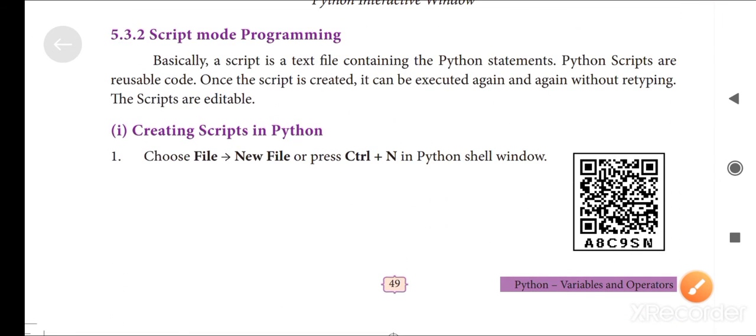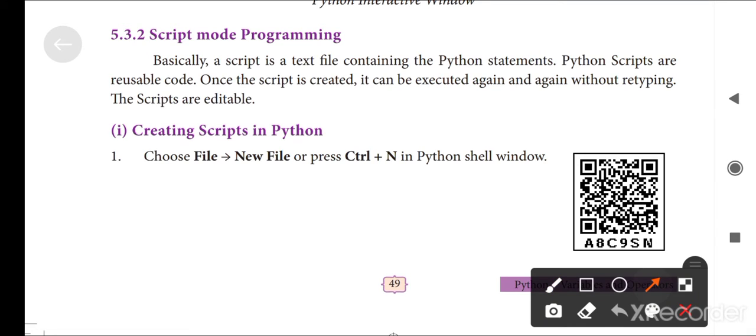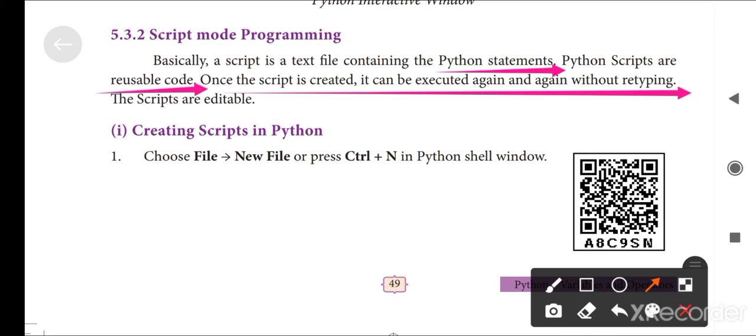Next one is script mode. What is meant by script mode? I already told you. Basically a script is a text file containing the Python statements. Python scripts are reusable. Once the script is created, it can be executed again and again without retyping.